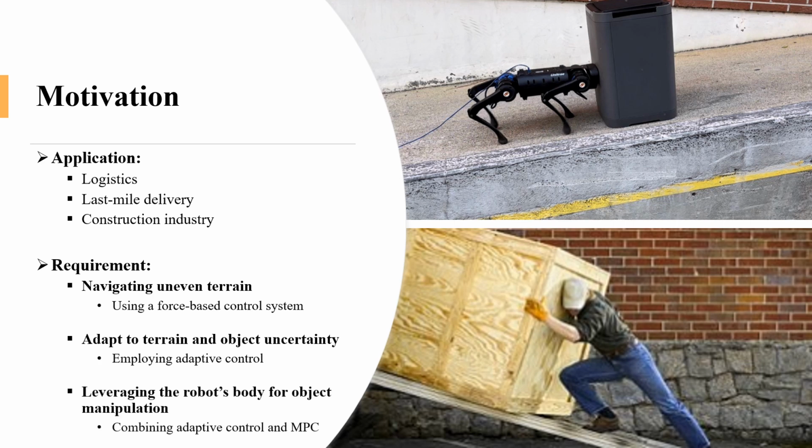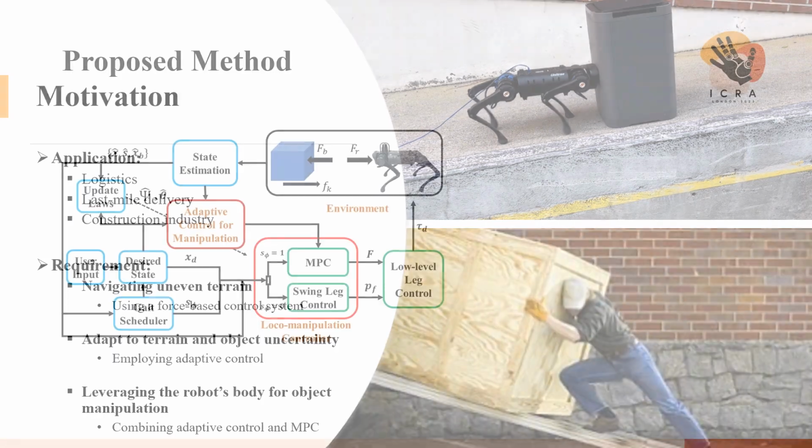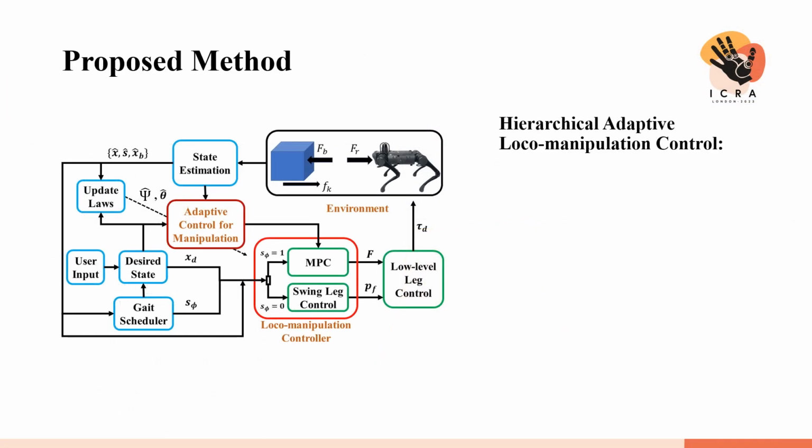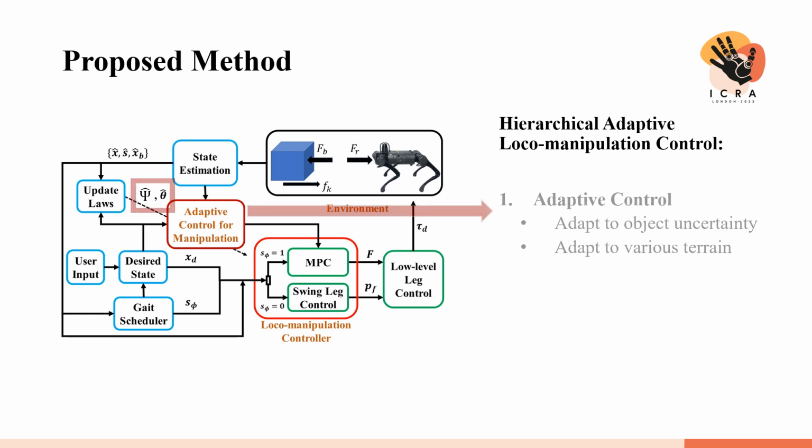Therefore, by leveraging the robot's body and combining adaptive control and model predictive control, we will try to solve the locomotion and manipulation problem simultaneously. This is the block diagram of our proposed method. First, we have an adaptive controller for object manipulation. In our scenario, the object parameters, such as mass, inertia, and the friction coefficient, are unknown. So the robot tries to manipulate the object without having any information about it.